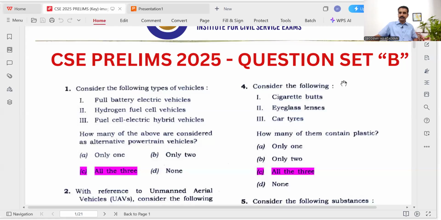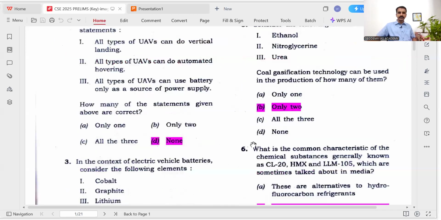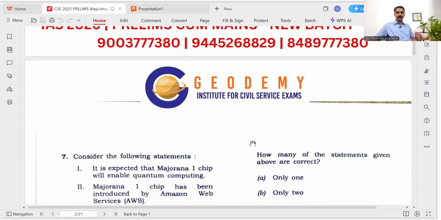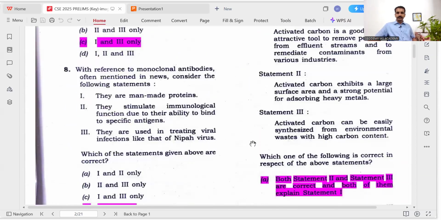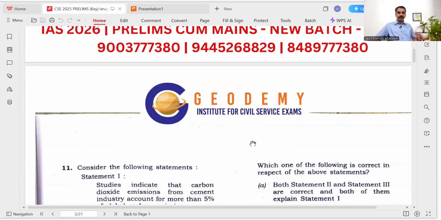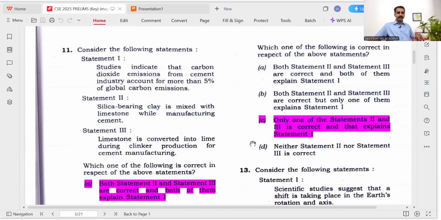I will share the question now. Here, it is the question set B. In the B set, the first 10 questions are from the science and tech area, so you can note the key. And from question number 11, it is a three-statement question. In this style, many questions have been asked this year.